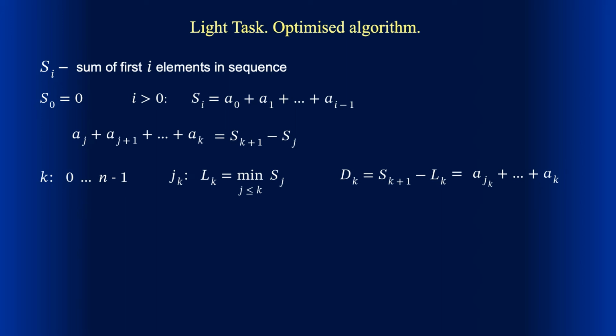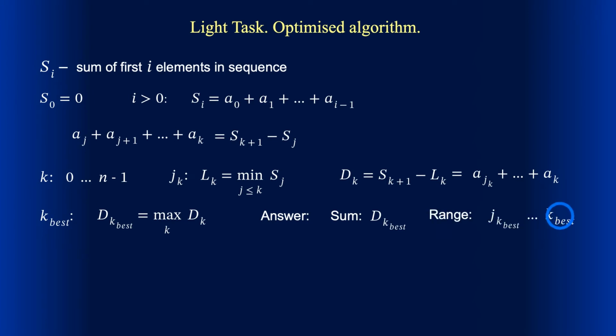What remains to do is taking the maximum of all dk. This maximum will be the best sum. The corresponding k will give the upper index for the best sum range, while the lower index of it will be jk of the corresponding k. The smart part about it is that it can be done in a single loop, which evaluates both Lk and dk.